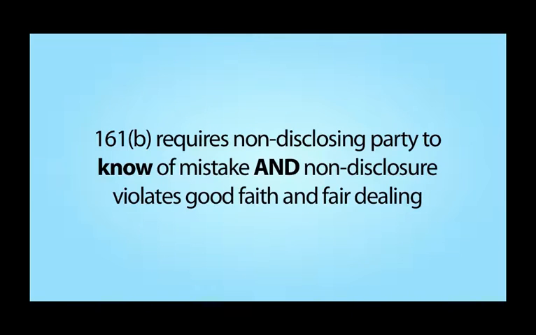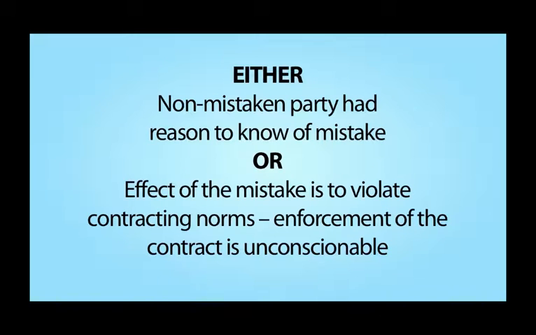Second, Section 161b requires both that the non-disclosing party knows of the other party's mistake and that non-disclosure violates the norm of good faith and fair dealing, while unilateral mistake voids a contract if either the non-mistaken party had reason to know of or caused the mistake, or the effect of the mistake is to violate contracting norms such that enforcement of the contract is unconscionable.